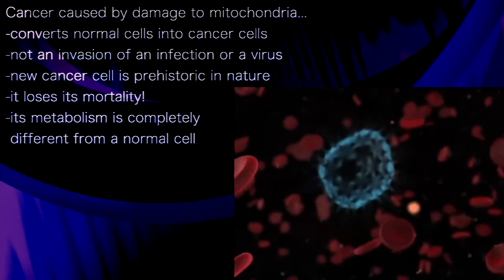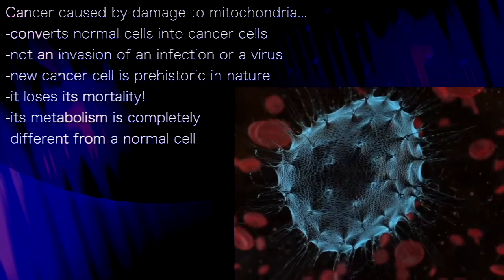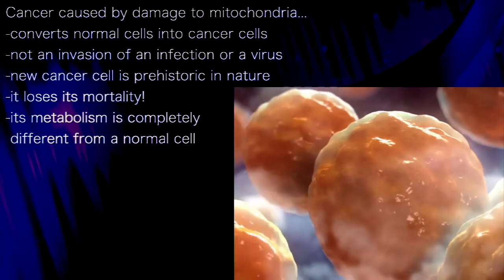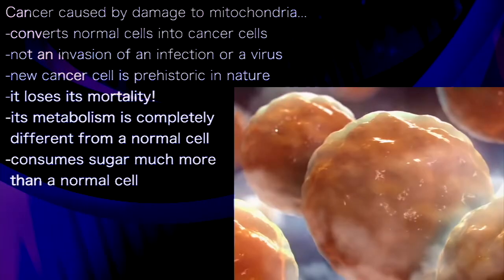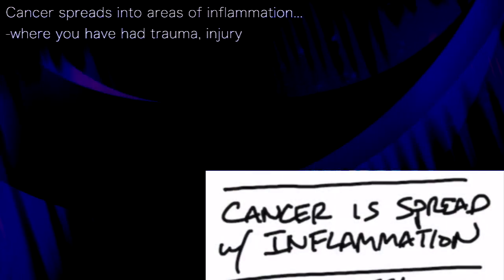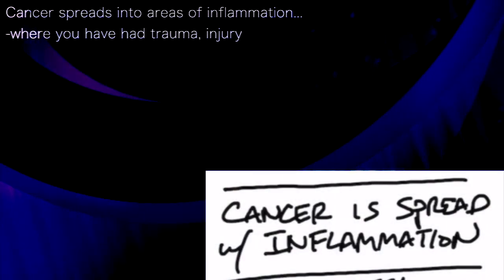And so the metabolism of cancer is completely different from the metabolism of a normal cell. Its rate of consuming sugar is much higher than a normal cell. And the other interesting thing about cancer is that it spreads into areas of inflammation.